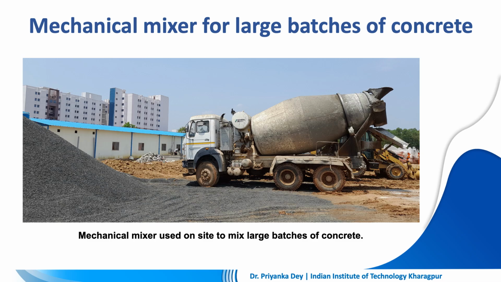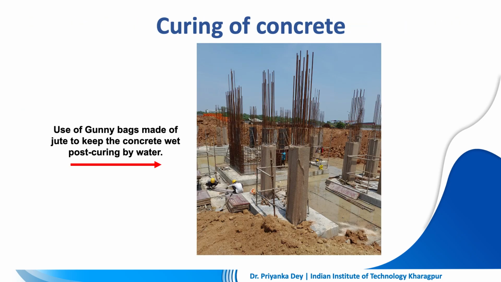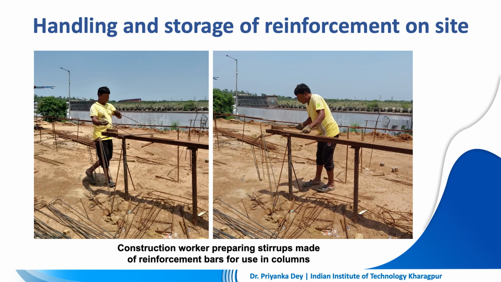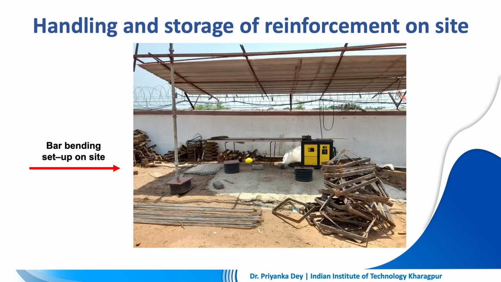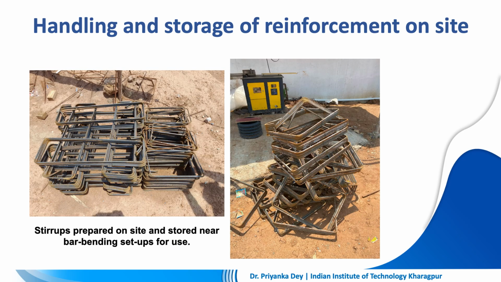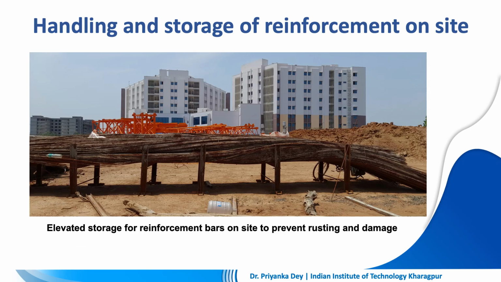Even for transportation, it will depend upon whether we are creating small quantities of concrete or larger quantities, or whether we require constant flow of concrete for the process of placement. The compacting of concrete uses different types of vibrators. The curing of concrete will require a specific time depending upon the scope of work.